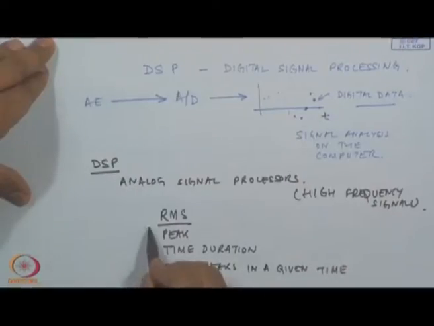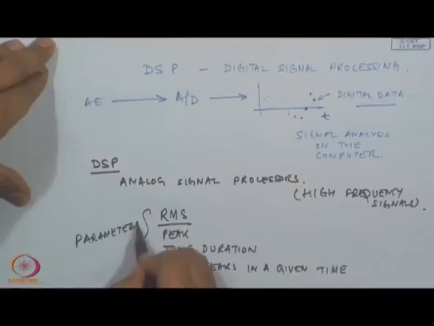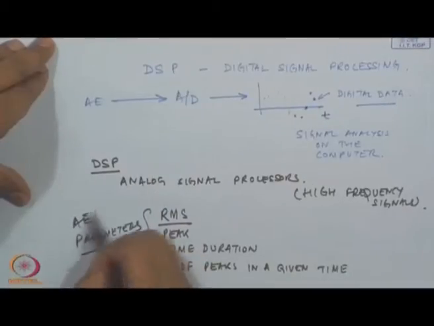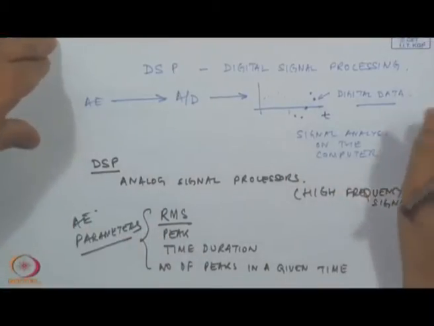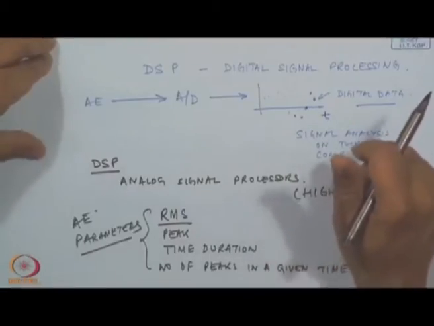So, these were very gross parameters which were used, and I will show you the details of these parameters. This is how they were being done.